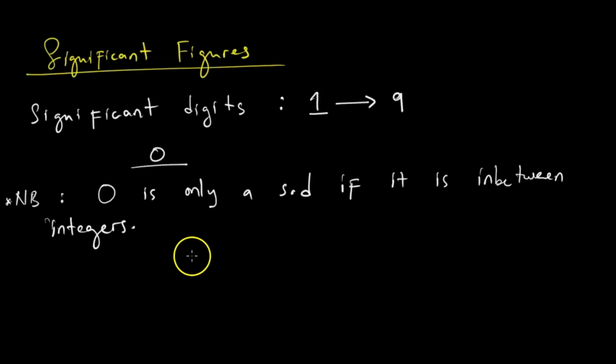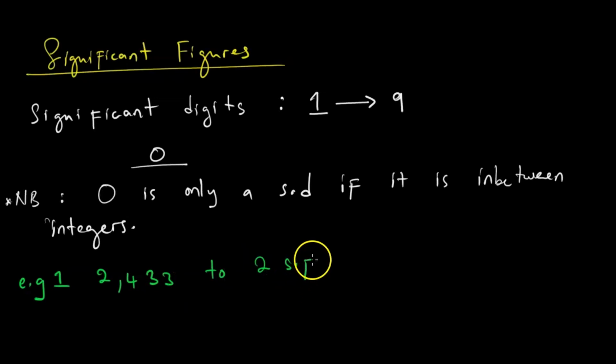Okay, no better way of explaining this than examples. So example 1: 2.433 to 2 significant figures is equal to. What we do is we have to read the first 2 significant figures.